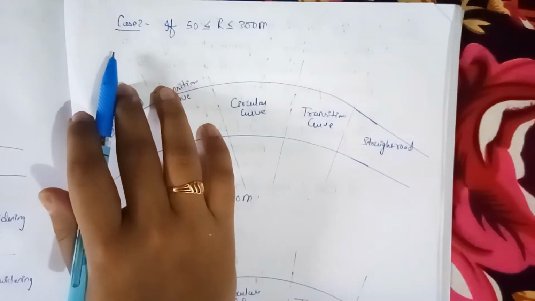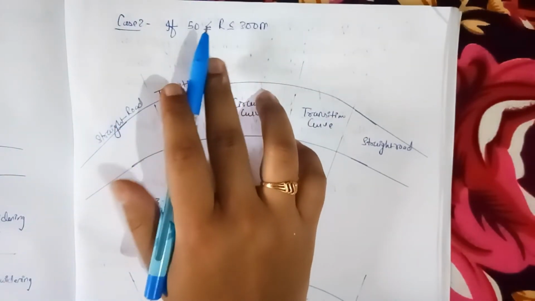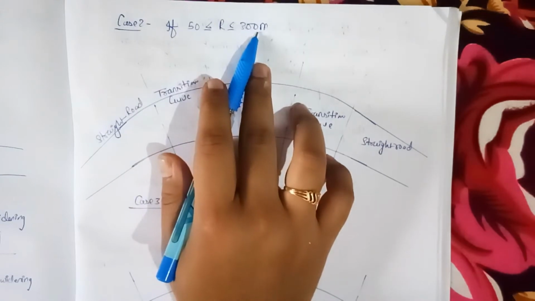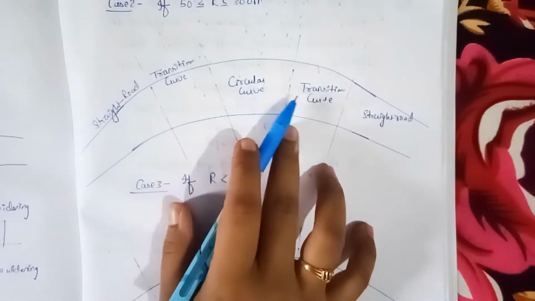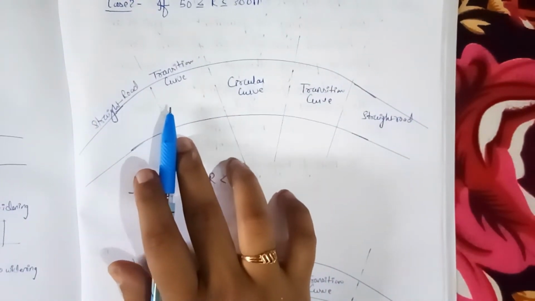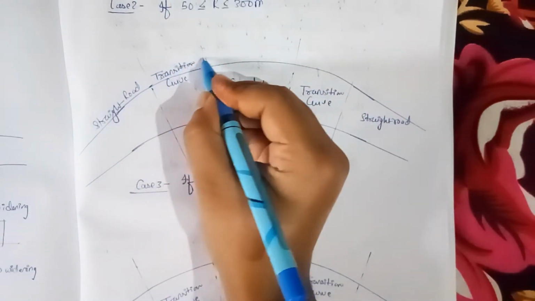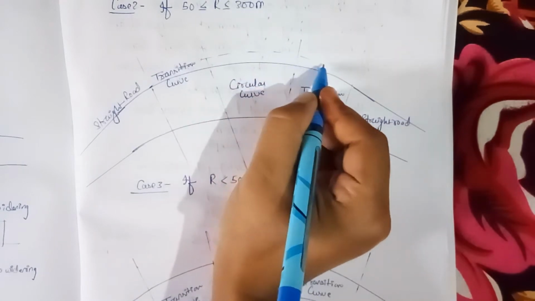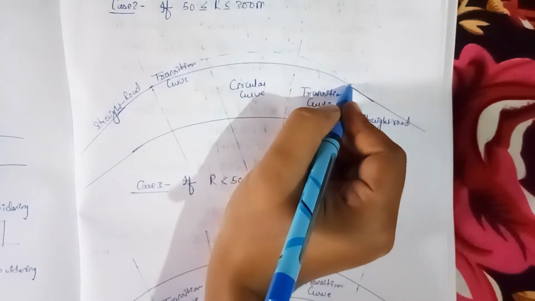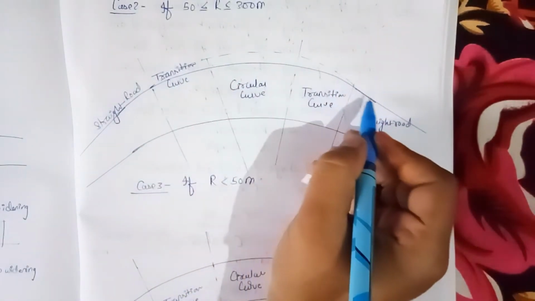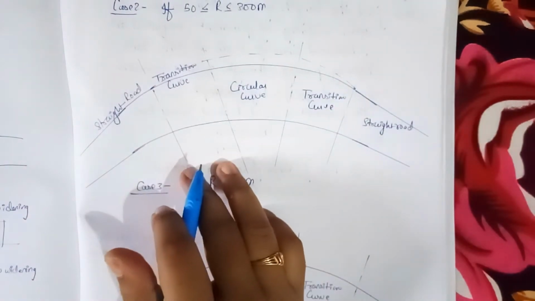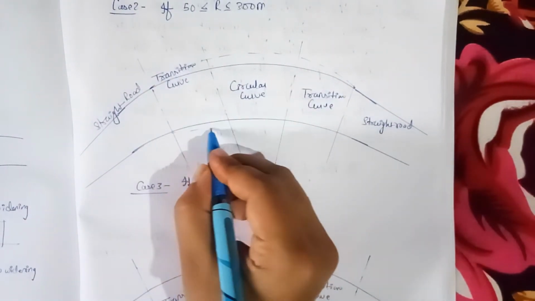We will see our second case, that is, if the radius is between 50 meter to 300 meter. If this is any curve and we have to provide some value of extra widening in this curve, the extra widening will be provided in this way. I will draw here. Extra widening will start from the start of the transition curve and end at the end of the transition curve.